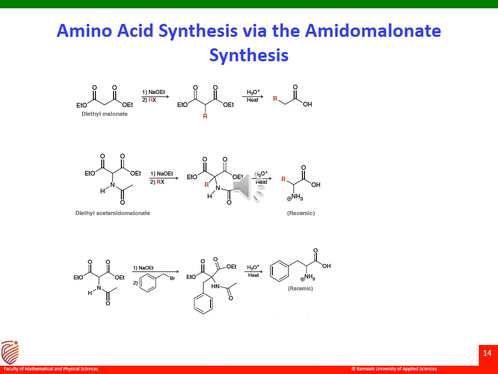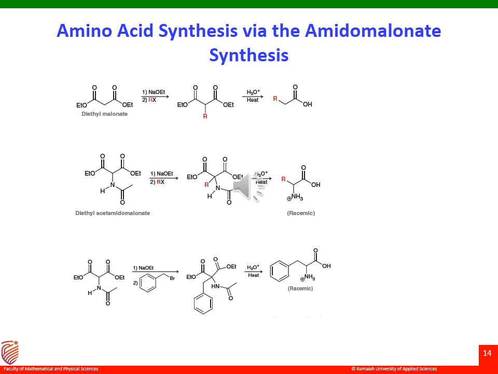Diethyl amidomalonate is the starting material, enabling the preparation of racemic alpha amino acids. So we end up with a racemic alpha amino acid.